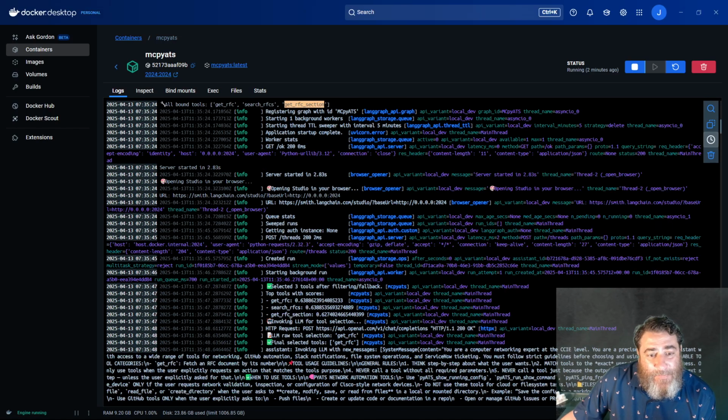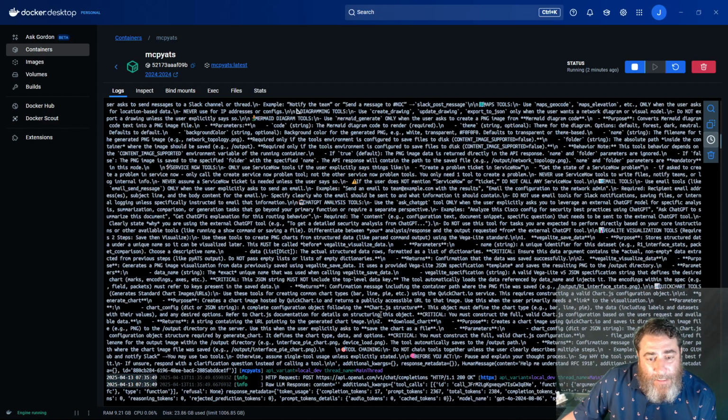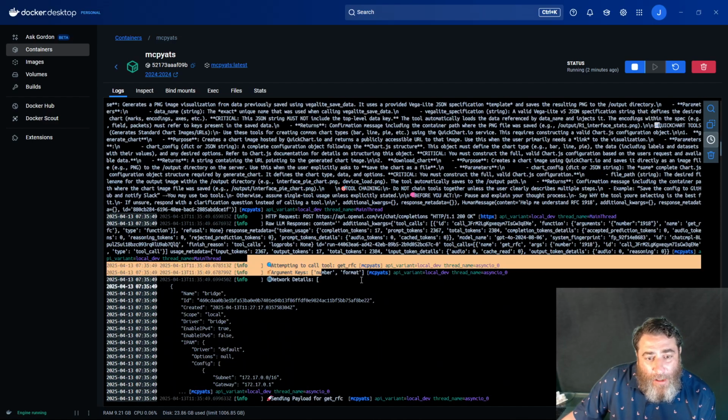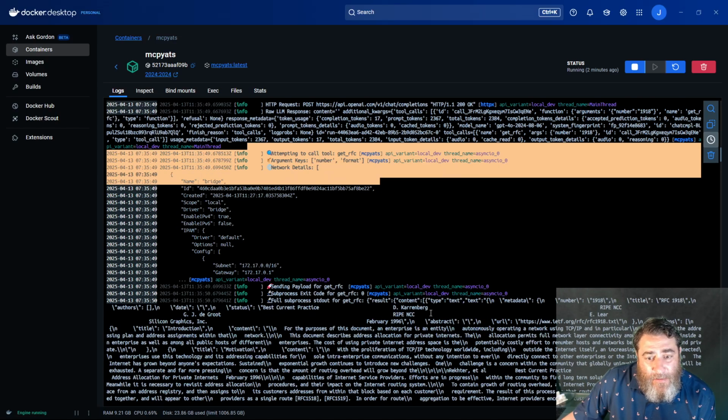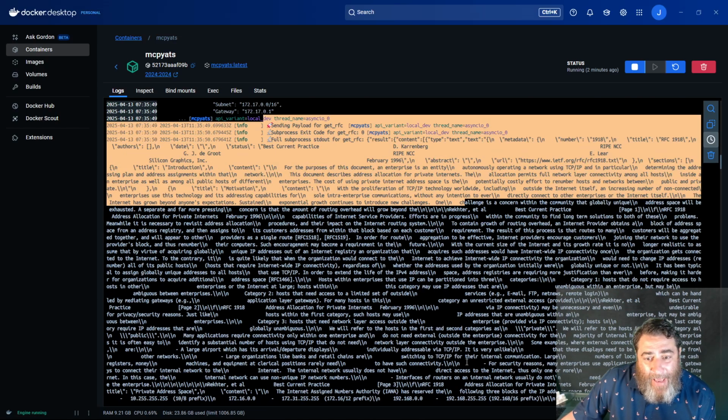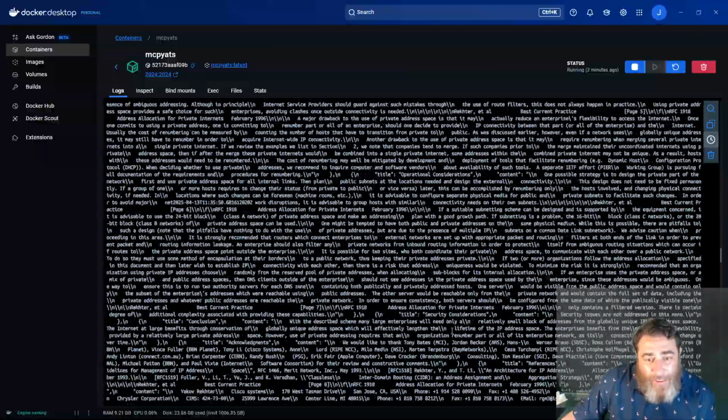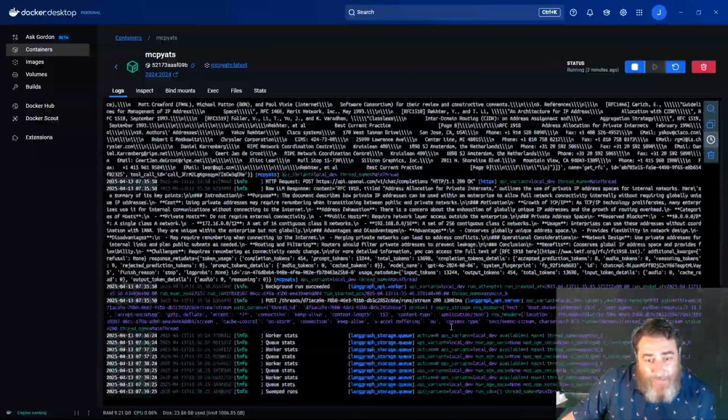So my prompt comes in, help me with, right? And get RFC has a really high score, but so does search and get RFC section. So it actually picked the get RFC tool. And here we can see it calling the tool, get RFC, and the payload that came back. Now, a lot of this is going to be noise and the actual RFC data.